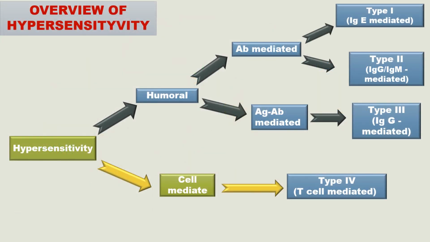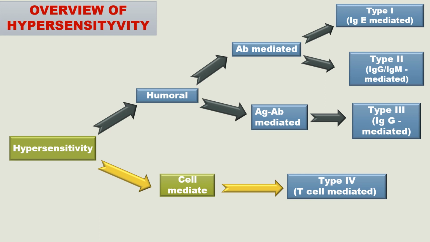So we can say this hypersensitivity may be humoral mediated, that means antibody mediated, or cell mediated. Humoral means antibody mediated. Under humoral we can say type 1 and type 2 are antibody mediated and type 3 is antigen antibody mediated.